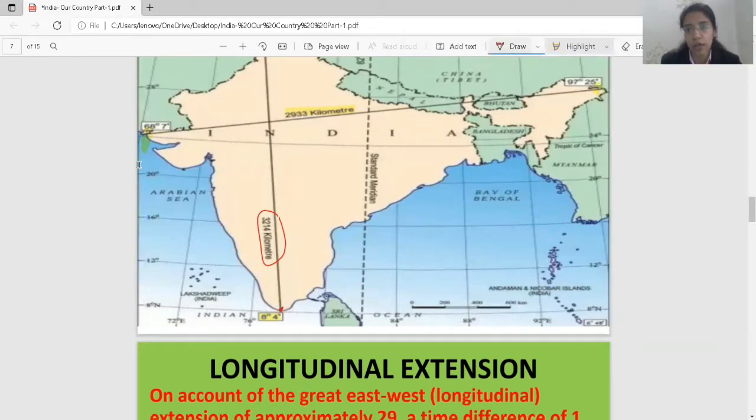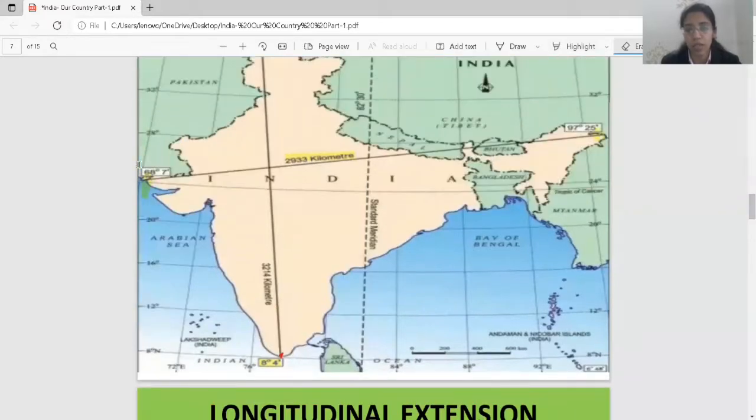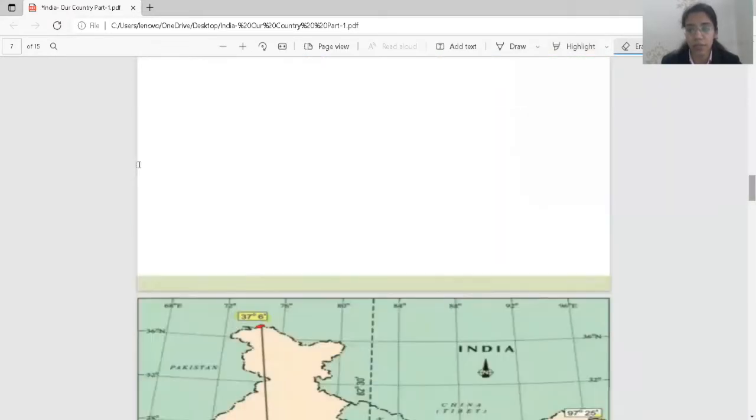It almost divides India into two equal halves. Not exactly, but almost. It is at 23.5 degree north, because the latitude is in the northern hemisphere.